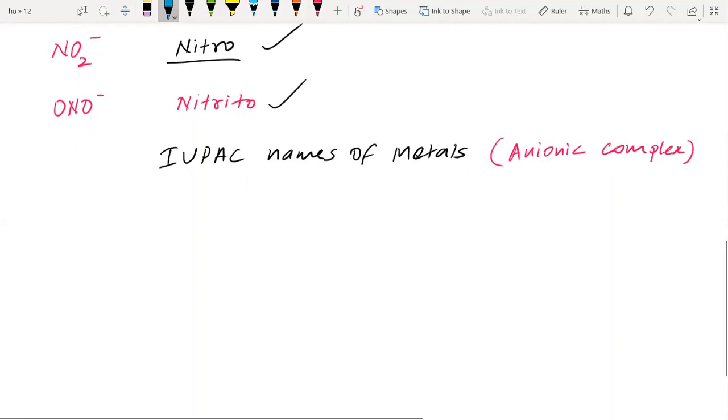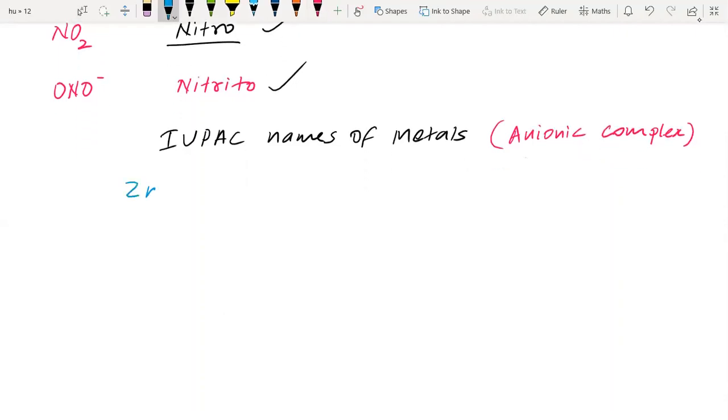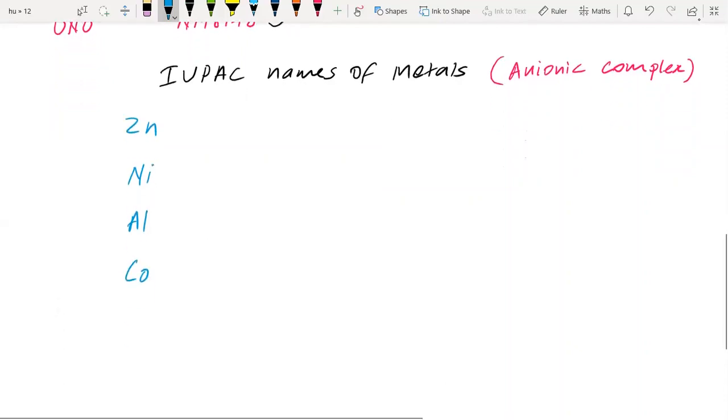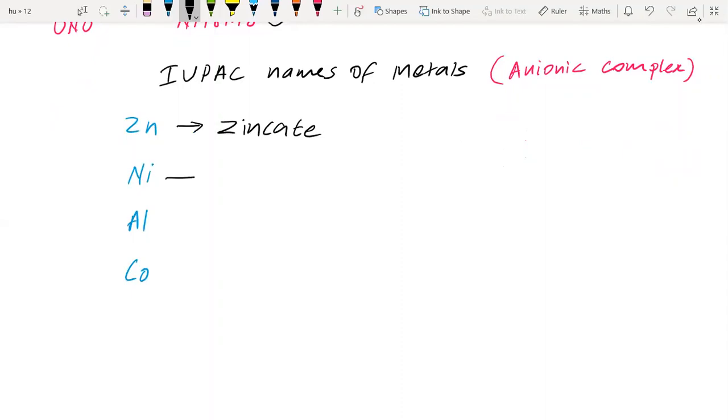For example, we have zinc, zincate, nickelate, aluminate, cobaltate. These are very simple to write. As Zn is there, we know this is zincate. Here it is nickelate, aluminate, and this is cobaltate.